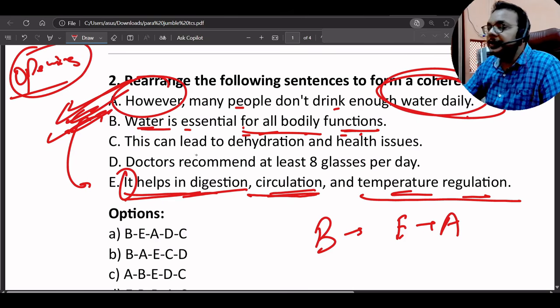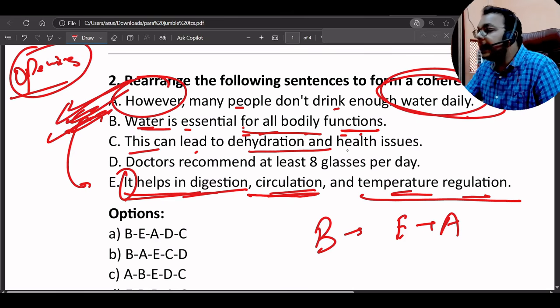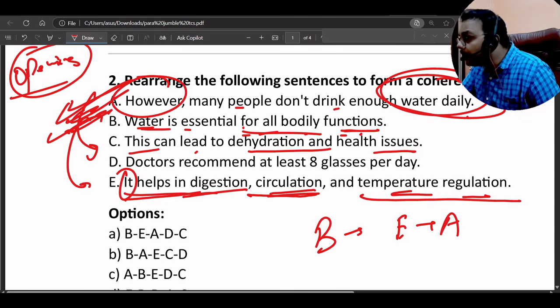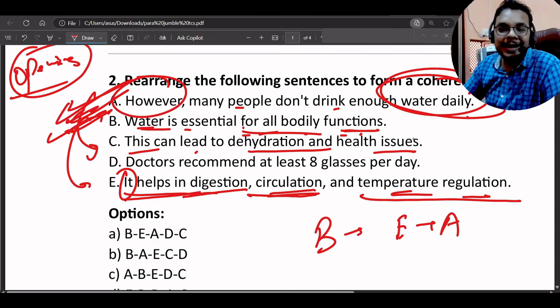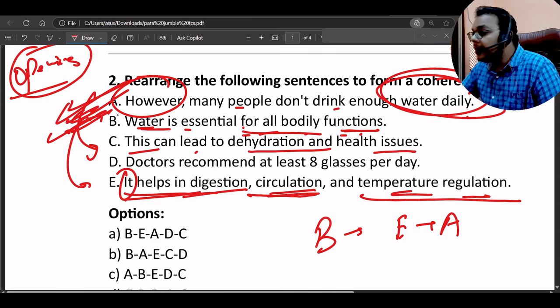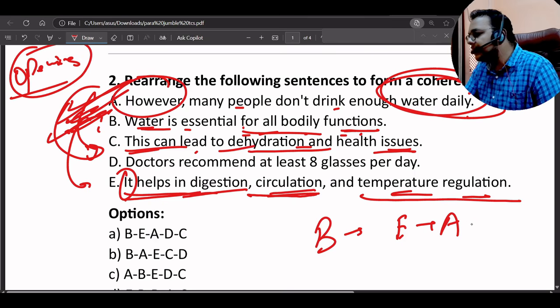Now again we are building the relation. This can lead to dehydration and health issues, because we are connecting both sentences. Because of this, we are not drinking enough water, and the things we are relating with this sentence, that this can lead to dehydration and health issues. So C will come here.